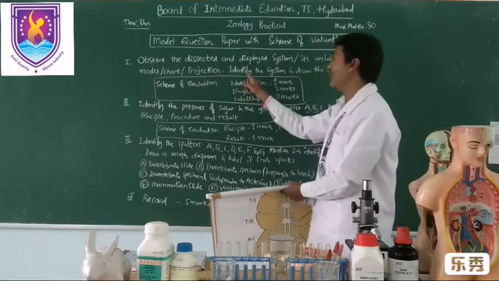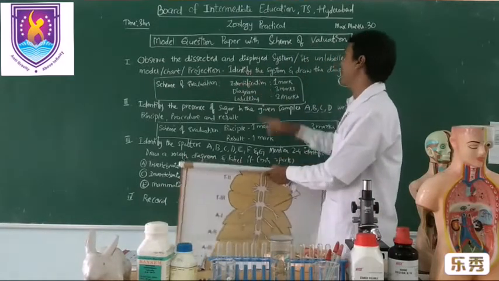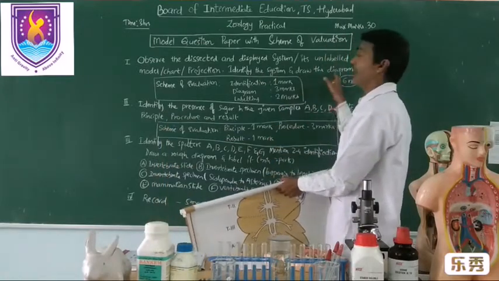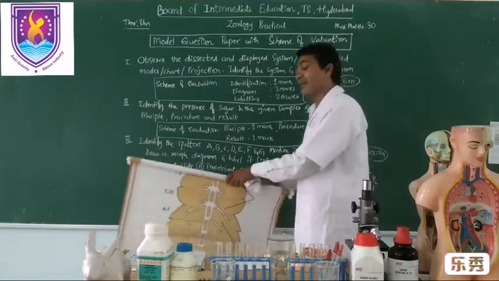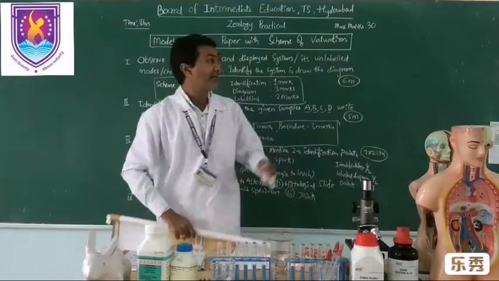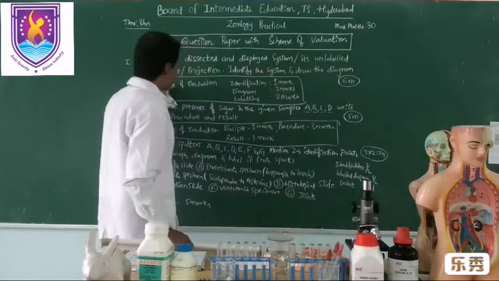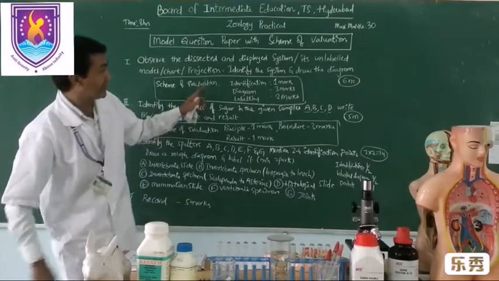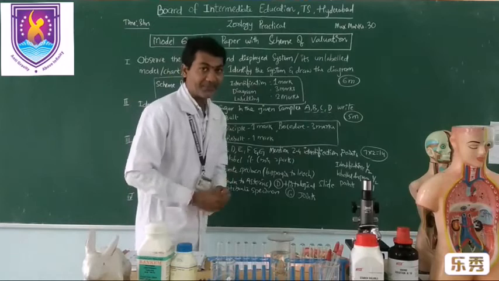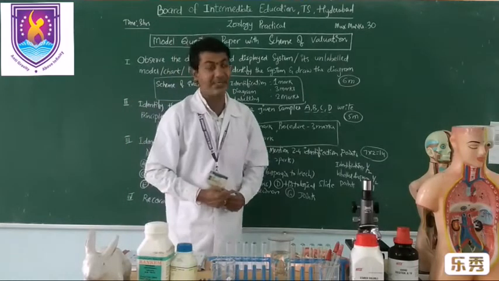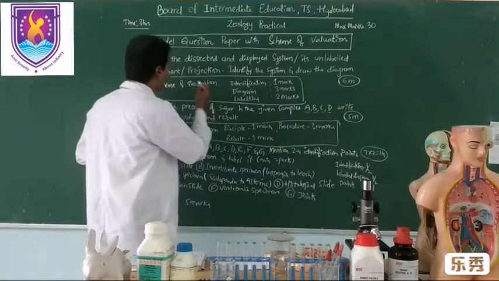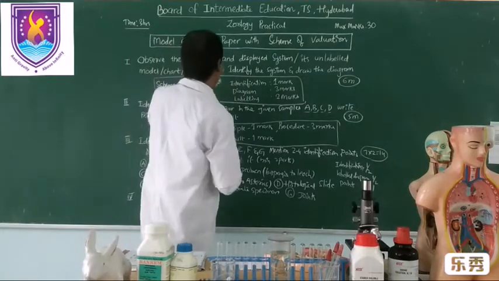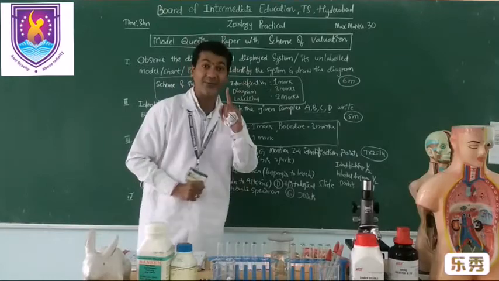Your work is to identify what it is, identify the system, then draw the diagram. So the first bit is identifying the unlabeled model or chart or projection. That will be displayed over here when you are sitting for the examination. You have to identify it. So let us discuss the scheme of evaluation. For identification of that model, you will be awarded 1 mark.